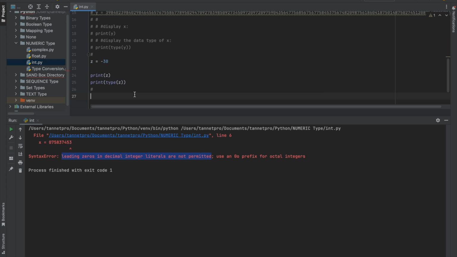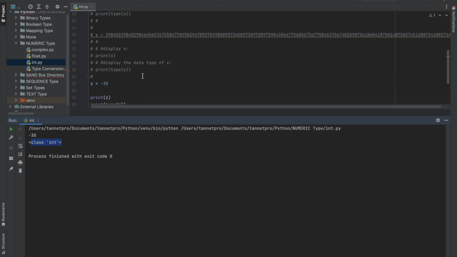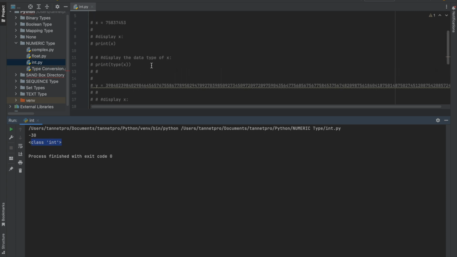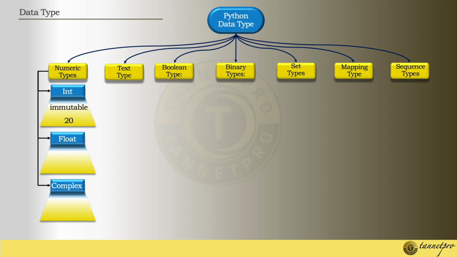So this is how you can comment out, enable and disable. I have put z is equal to 30 over here. Let me run it again. Yes, it is printed out, and it is showing the int value under data type. So it can be positive, it can be negative, it can be any range, but it cannot start with a 0. Hope it is clear.